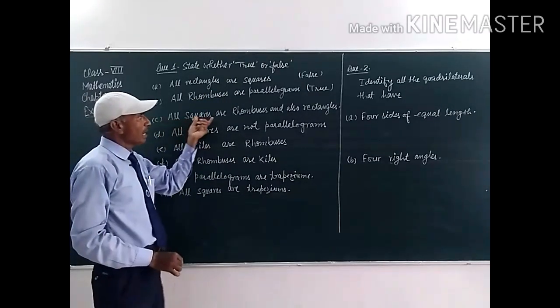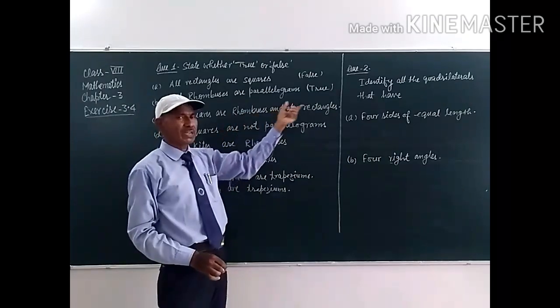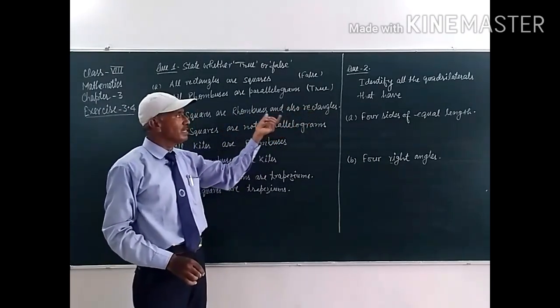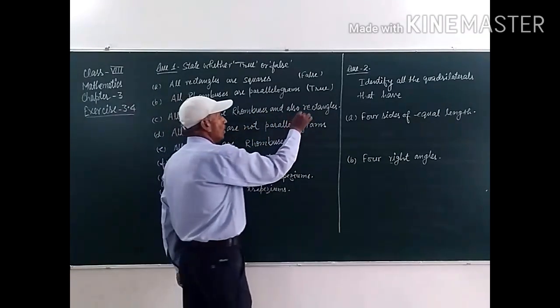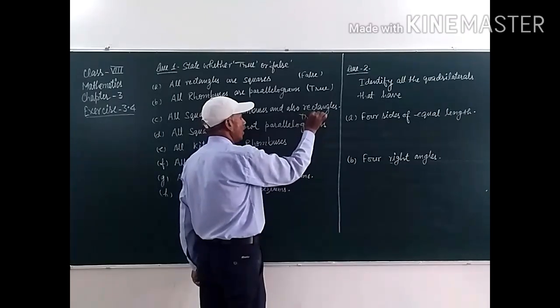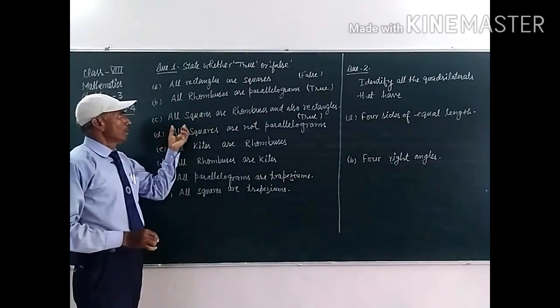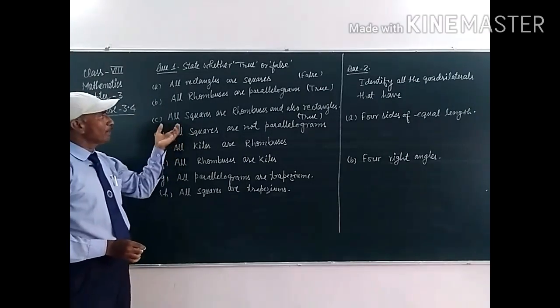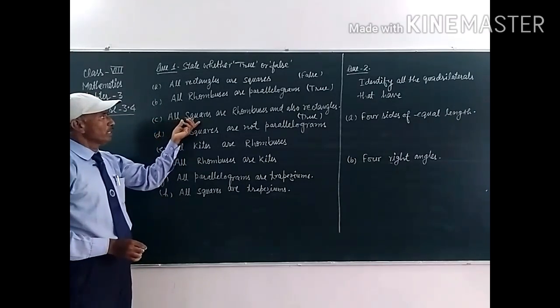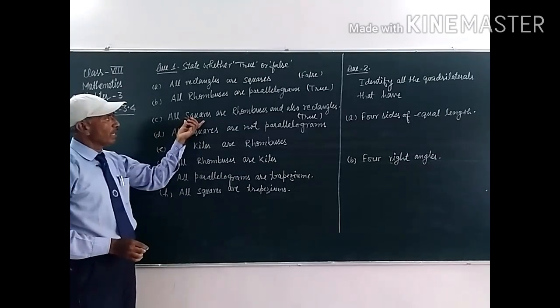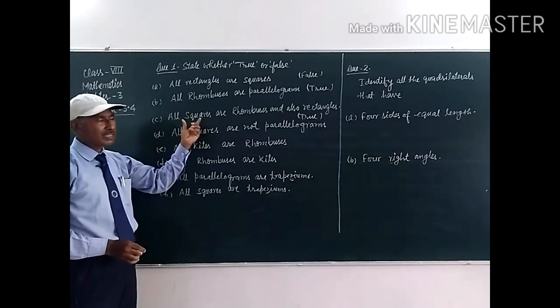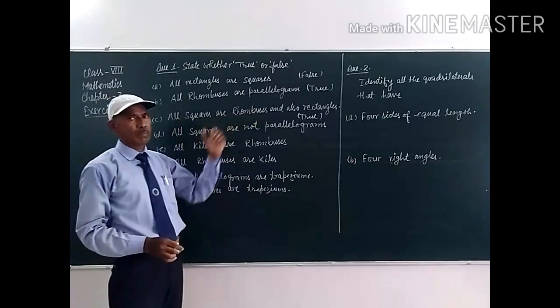All squares are rhombuses and also rectangles. Yes, students, it is true. In the previous video we explained this about squares. A square belongs to rectangles and a square also belongs to rhombuses.